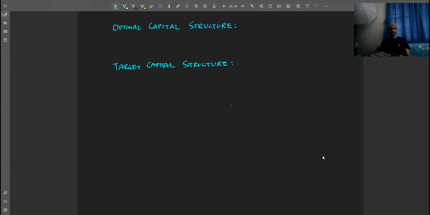Now friends, we understand what is optimal capital structure and what is target capital structure. What do we mean by it? Optimal capital structure is that capital structure at which the value of the firm is maximized. So let's say you have multiple options of capital structures. One is you have 20% debt and 80% equity.